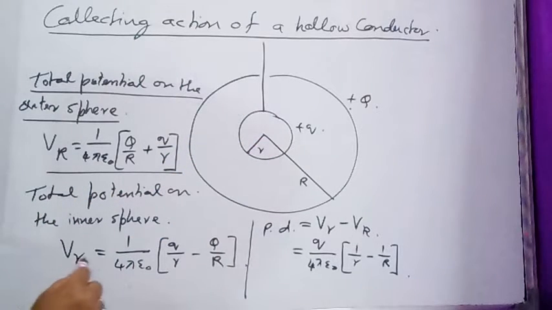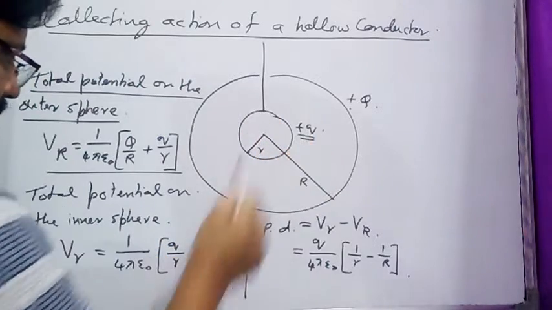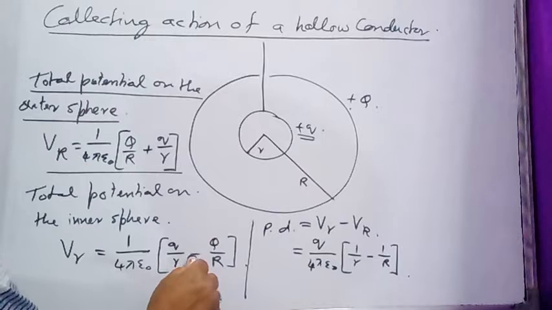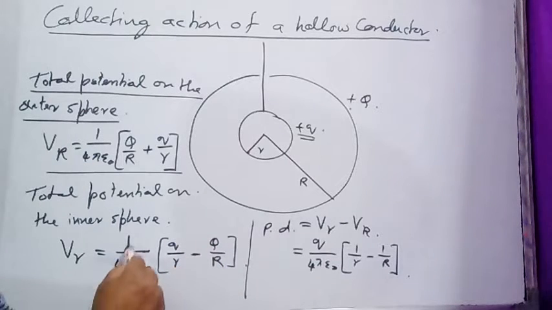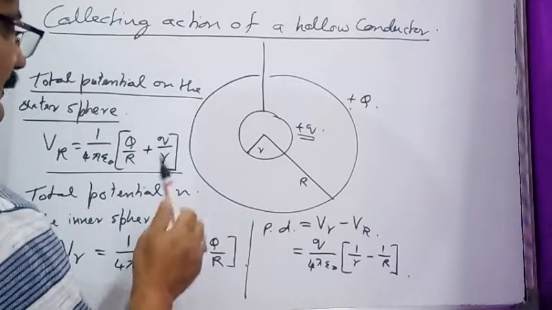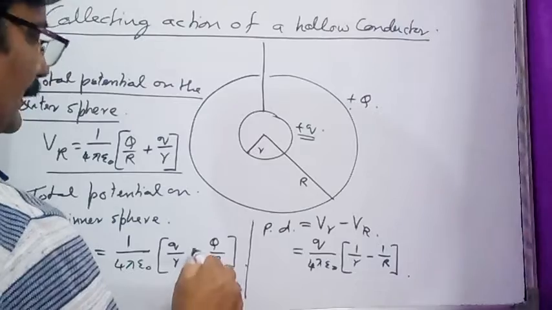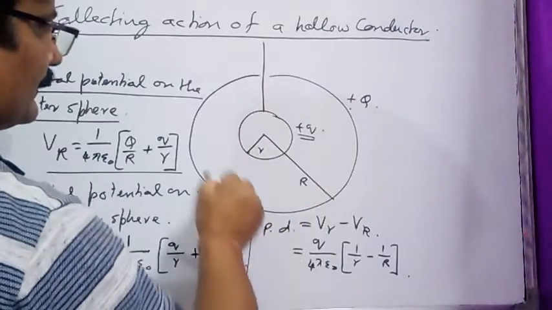That is going to be potential on its surface due to its own charge, that is this charge. Sorry, potential on the surface of a smaller sphere is going to be sum of the potential due to its own charge and potential on the surface of larger sphere.